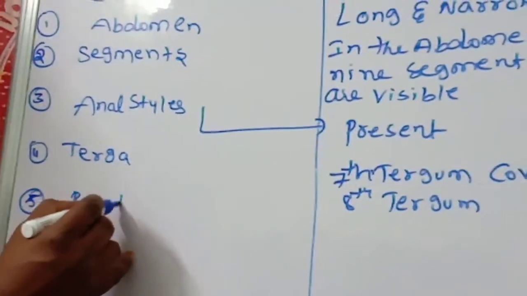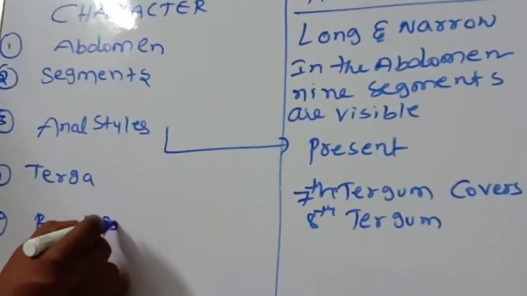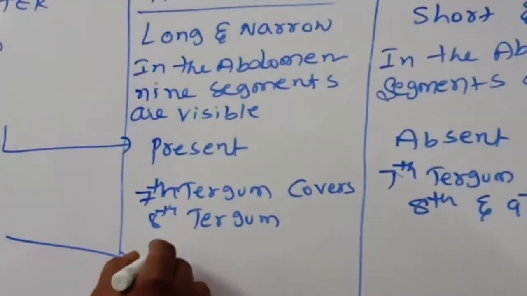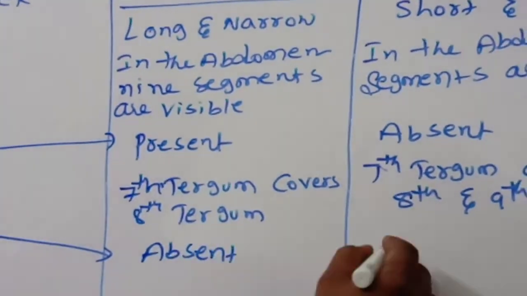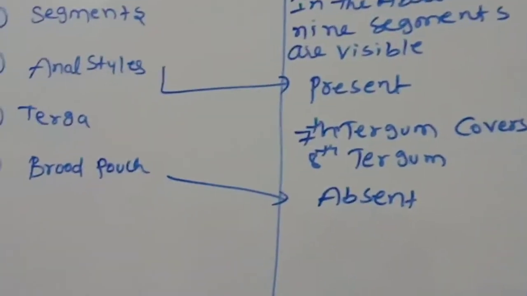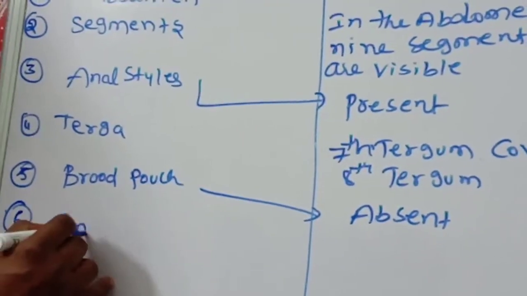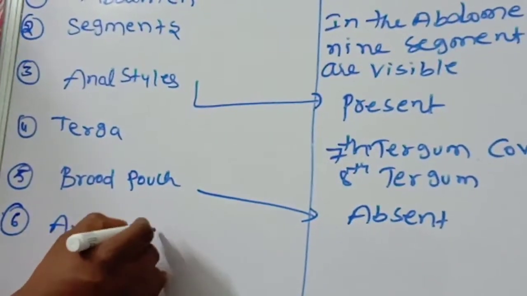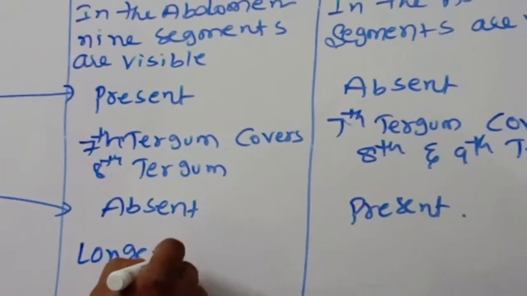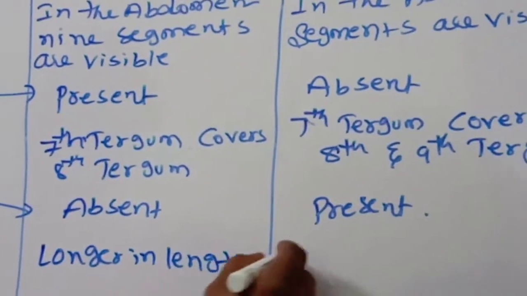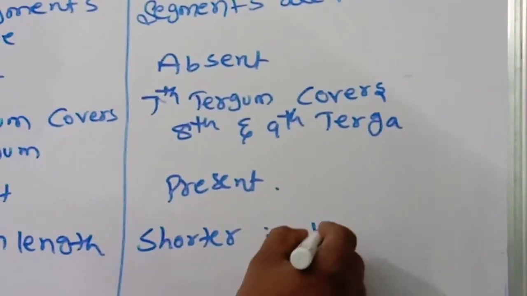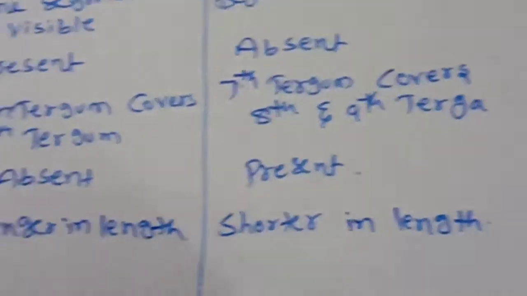Next, brood pouch. Brood pouch is absent in the male and present in the female. Antenna: longer in length in the male and shorter in length in the female.